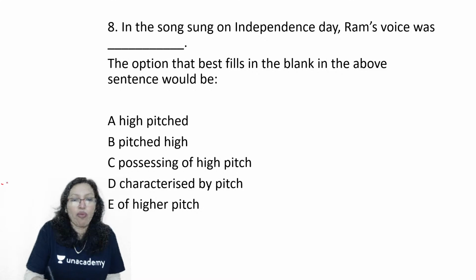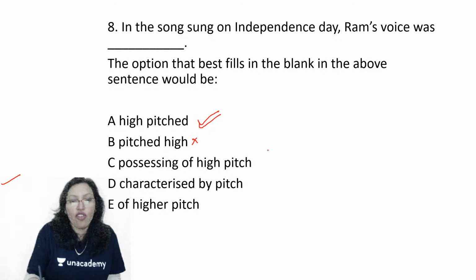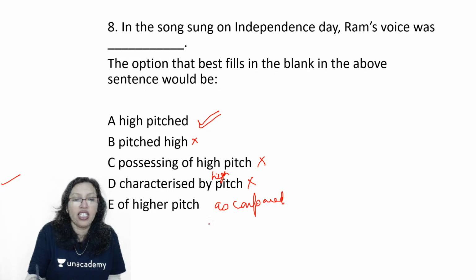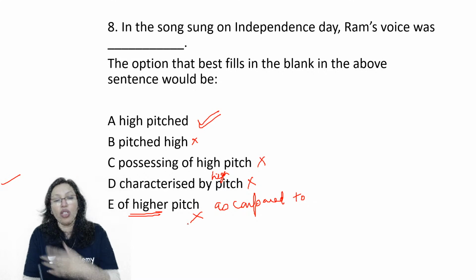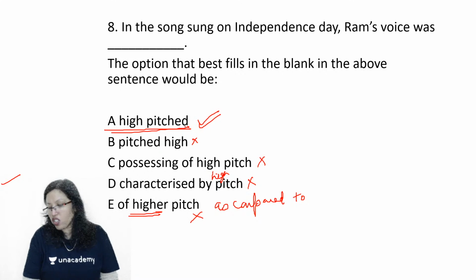Yes, it was high pitched, guys. You are absolutely right, Kaushik. Yes. Was pitched high is incorrect. Was possessing of high pitch is also incorrect. Characterized by high pitch. That is what I'm looking at. So again, this is incorrect. Of higher pitch as compared to. So I need some comparison. And therefore, E is incorrect. The minute you have higher pitch, you know it is in the comparative. So I need something to compare it with. So the best answer was high pitched. Okay, and that then becomes the correct answer.